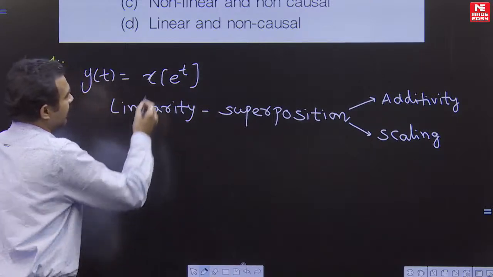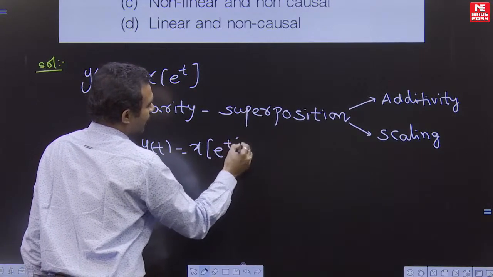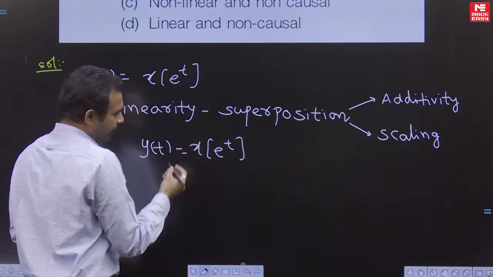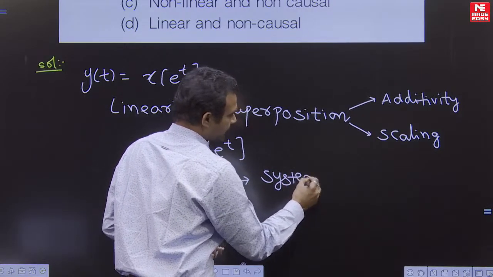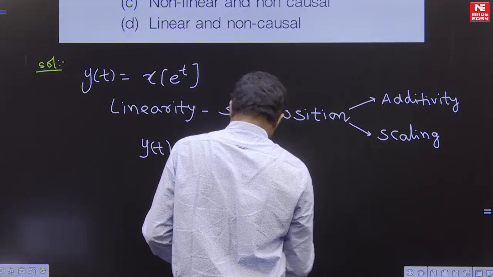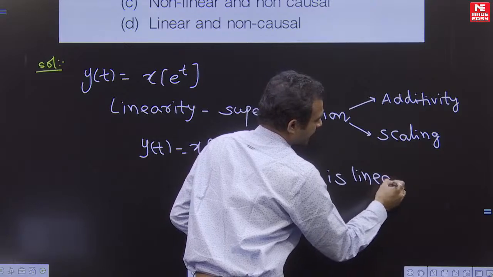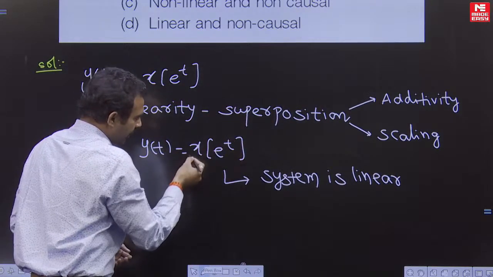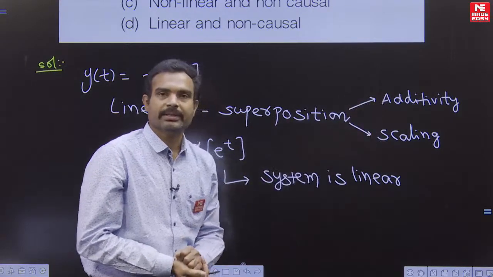If you see here directly, y of t is equal to x of e to the power of t, the operation is performed on the time. That means there is no change in the amplitude. We can tell directly that this system is called a linear system. Because the operation is performed on the time, there is no change in the amplitude. Even if substituted, both additivity and scaling will be satisfied.